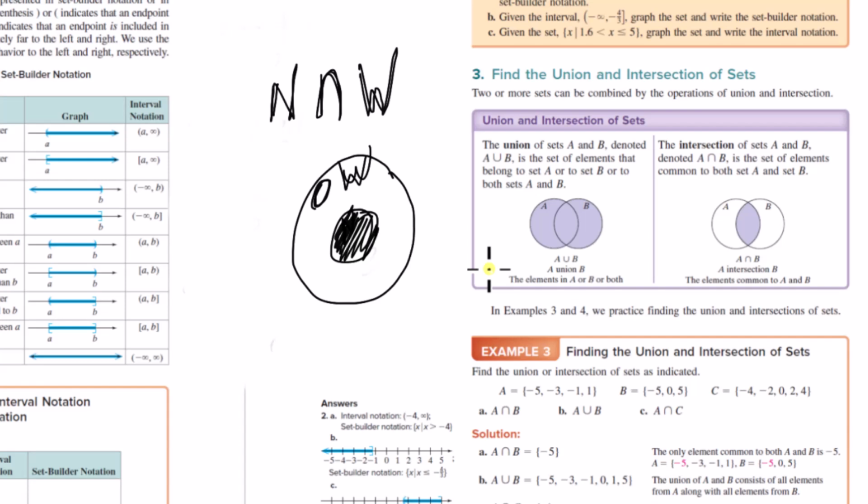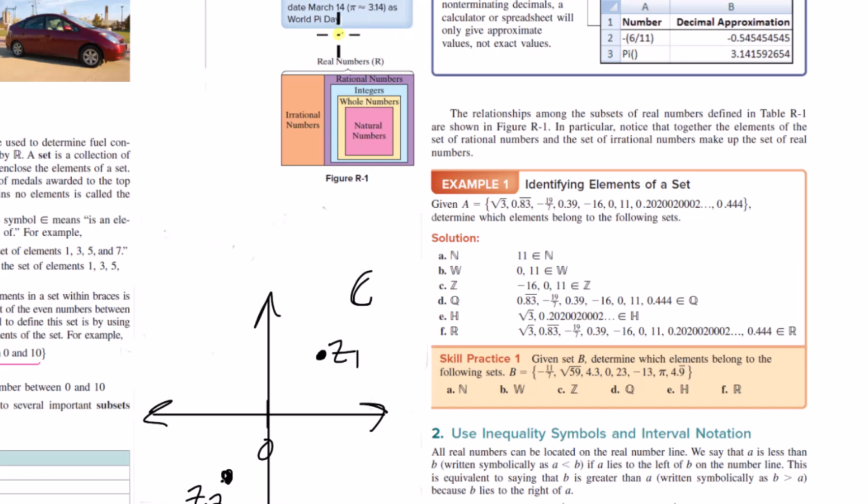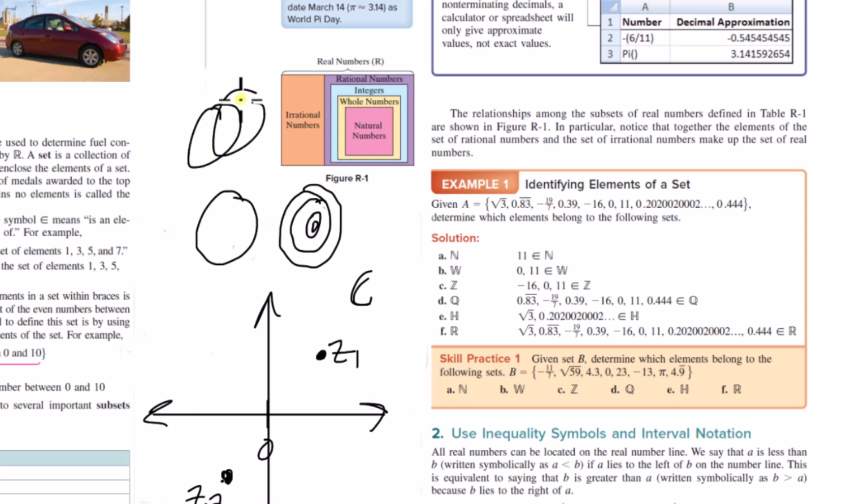But you can see how there could be different cases where a portion of one set is overlapping a portion of another set. When it comes to categorizing real numbers, either they're completely separate sets, like irrational numbers are completely over here compared to the rational numbers, and then all the other categories are subsets of the rational numbers. So this is kind of a unique case, but in a lot of cases, you could have sets that are overlapping. And so in that case, you have different meanings of union and intersection, etc.